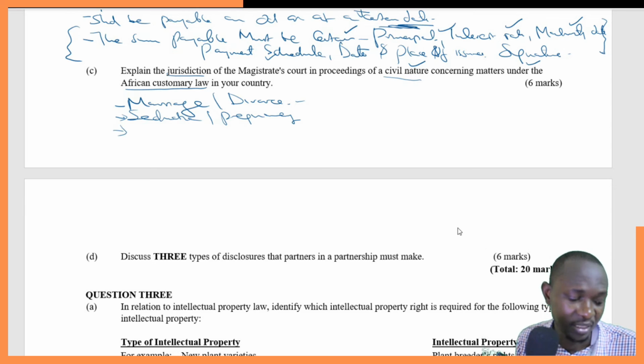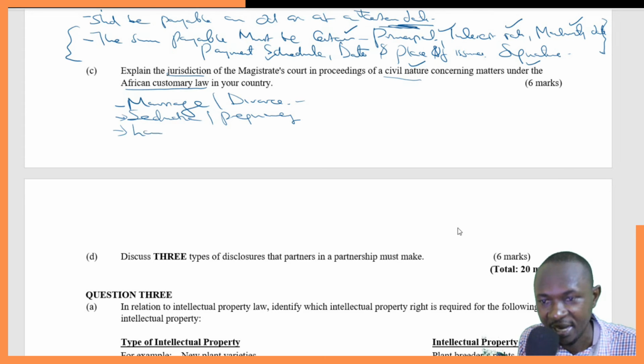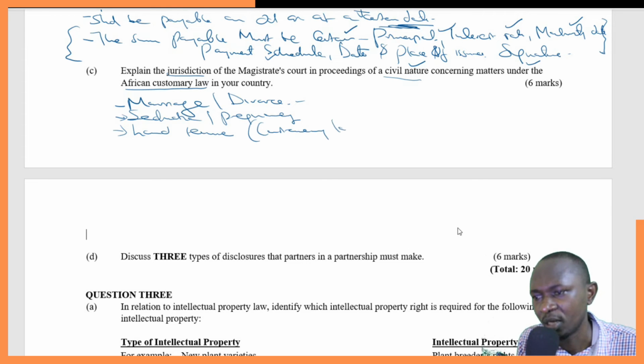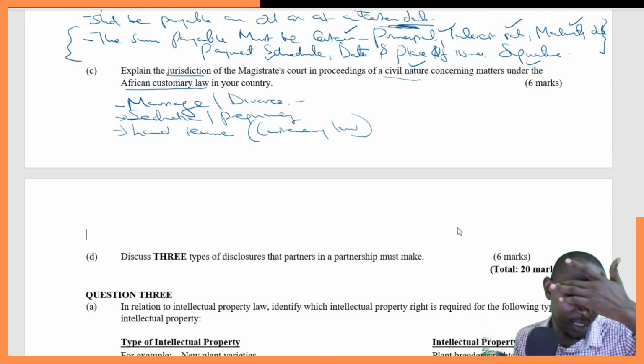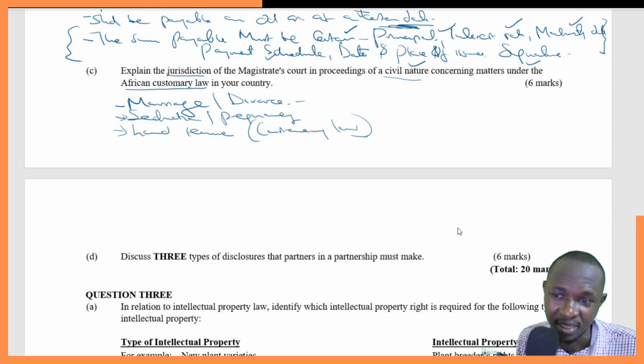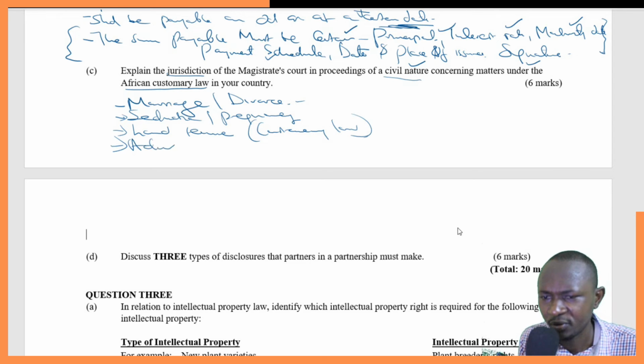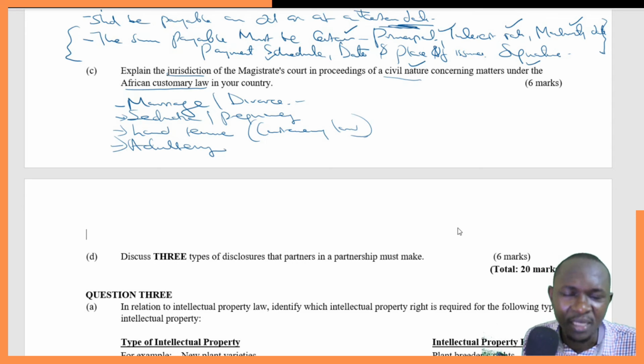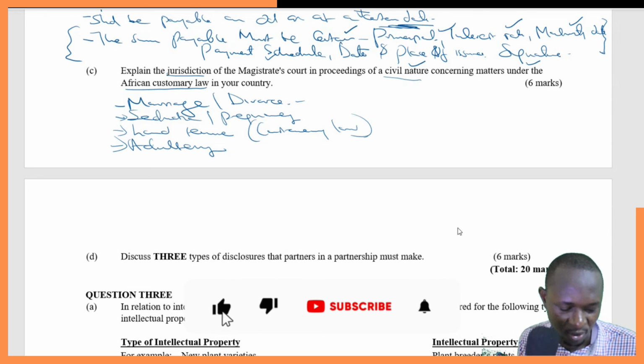We also have cases of land tenure. Of course, land tenure, if held under the customary law, if done the local way. So land tenure, cases of land tenure can also be handled at the magistrate court. He has power to handle such cases. Cases of adultery or enticement of a married person or something like that. Those will also be handled here.